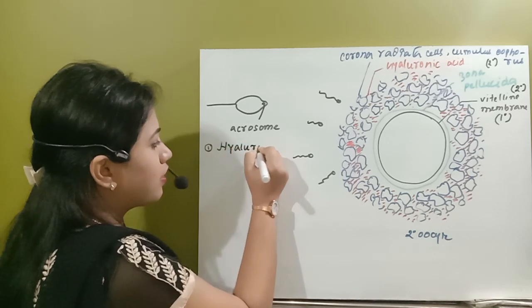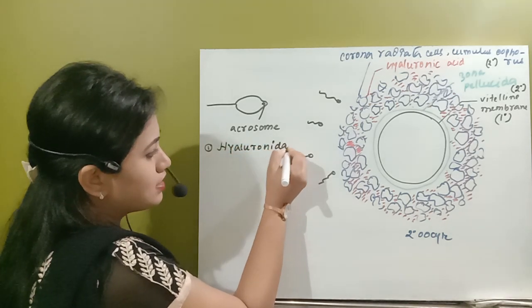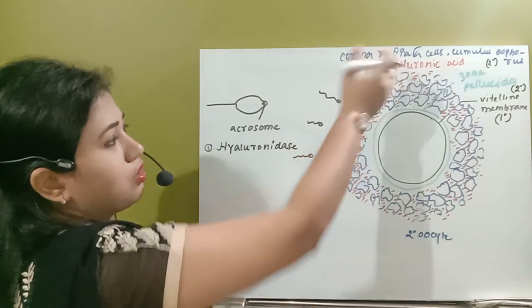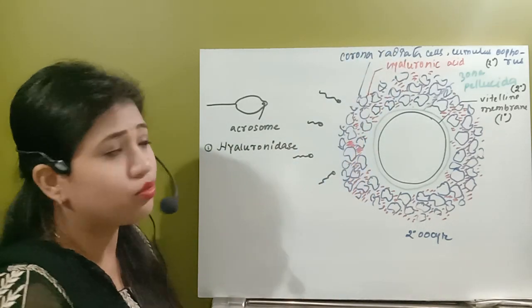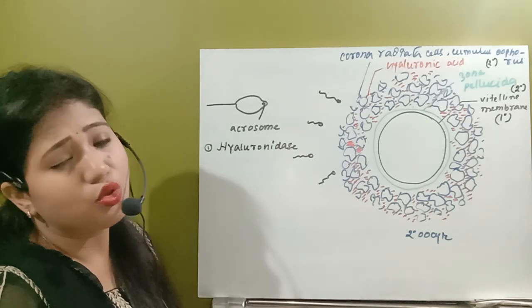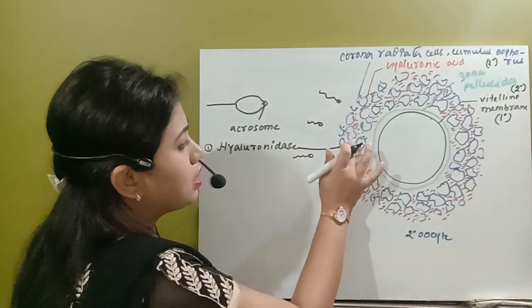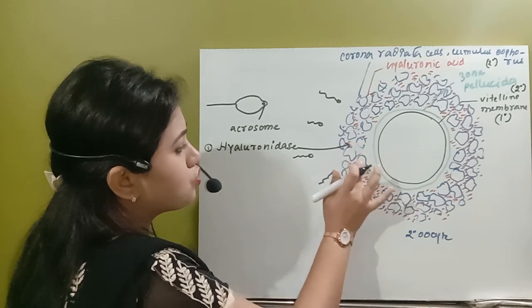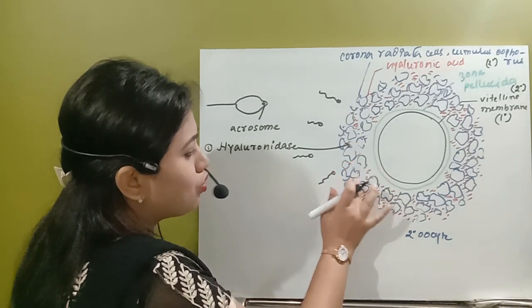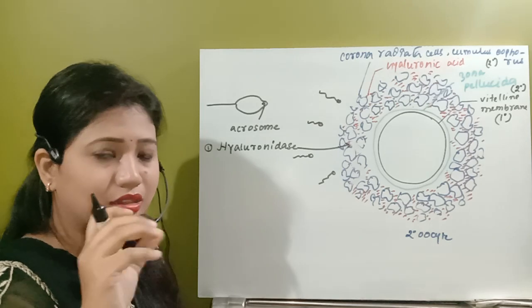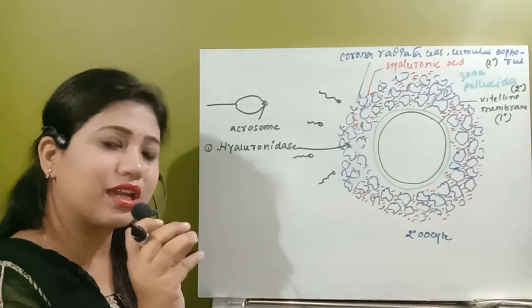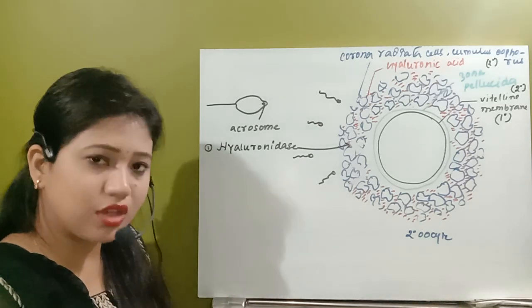So what is the function of hyaluronidase enzyme? As we can see here, it is the hyaluronic acid which glues the cells of the corona radiata. So this enzyme will degrade that hyaluronic acid, and because of that the cells of corona radiata get separated from each other.